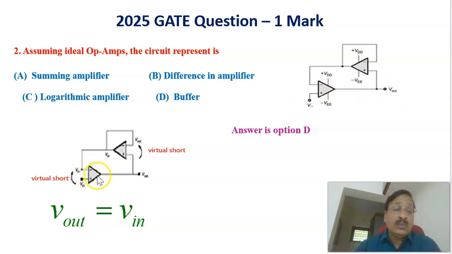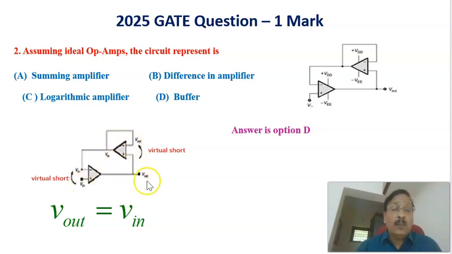Now coming to this first op amp, since we are applying an input voltage at this point V in, because of the virtual short circuit, you can say that this voltage is same as this voltage. Therefore, this point voltage is same as the input voltage.